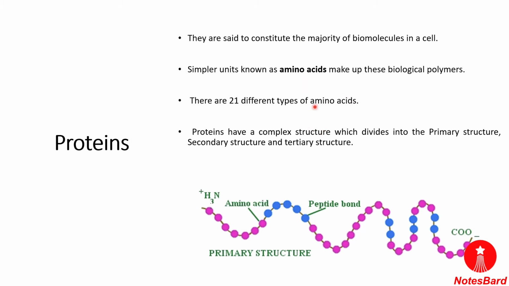As we were discussing the amino acids in the diagram itself, what are amino acids? Amino acids are carbon containing compounds with a carboxylic acid group and an amino group found at the two ends. Each amino acid comprises one central carbon enclosed by four substituents: a carboxylic acid group, an amino group, hydrogen, and a variable group which is indicated by R. The variable group determines the type and the nature of the amino acid.